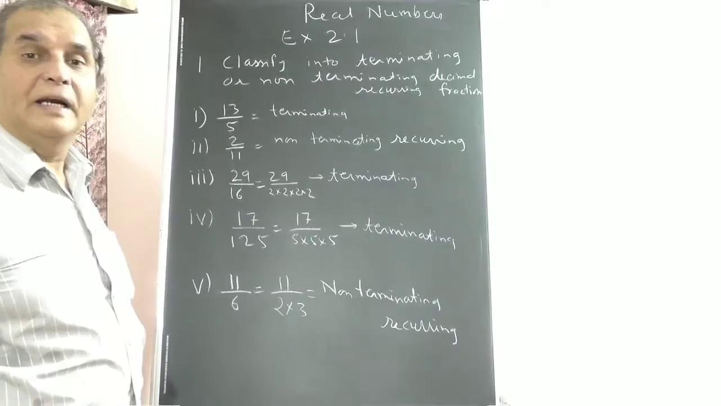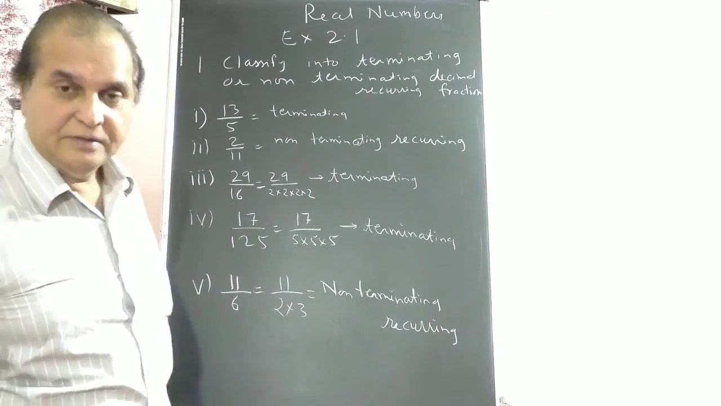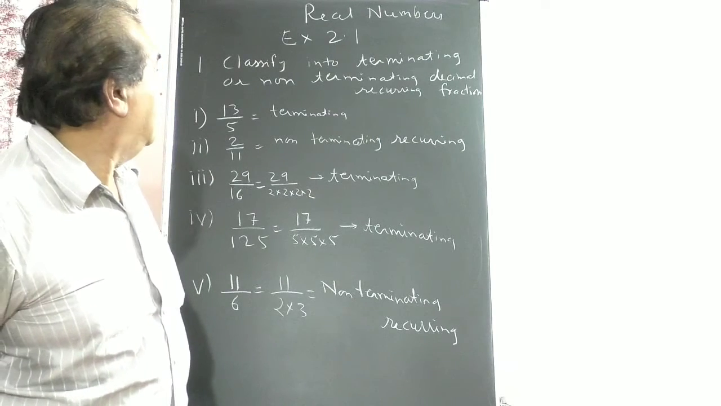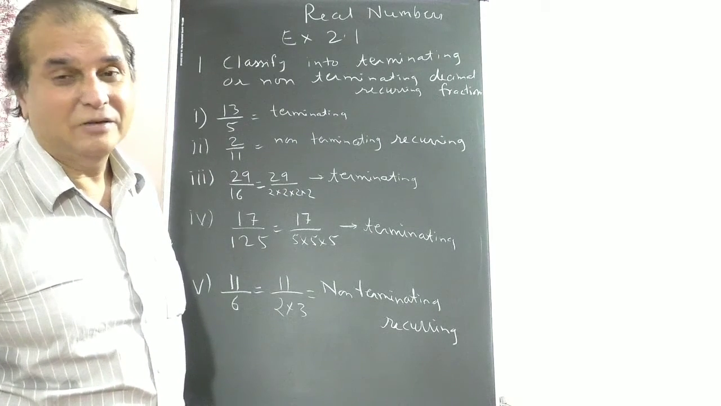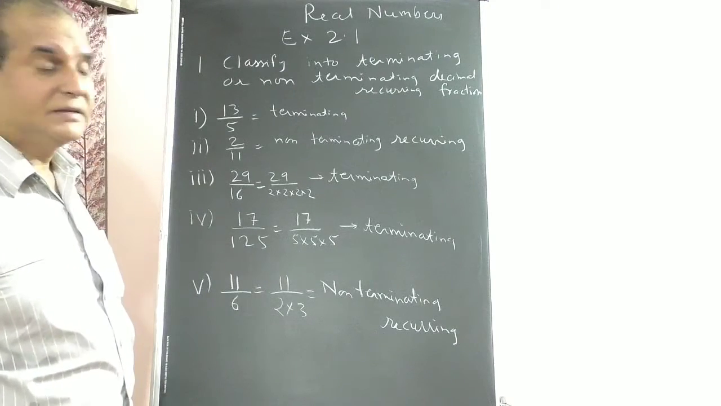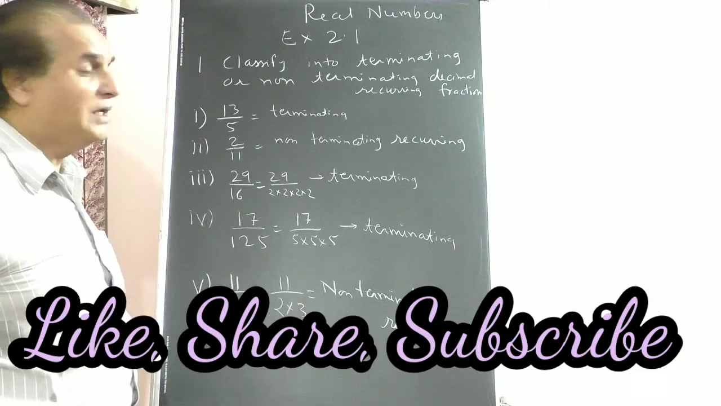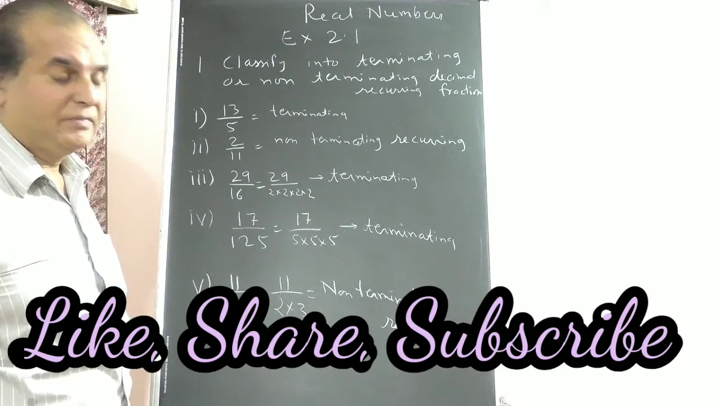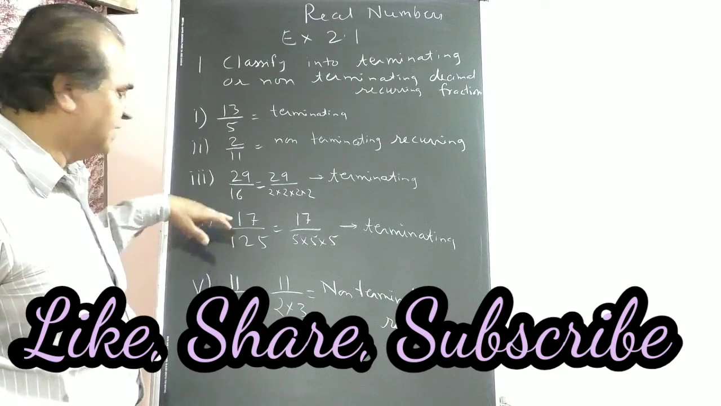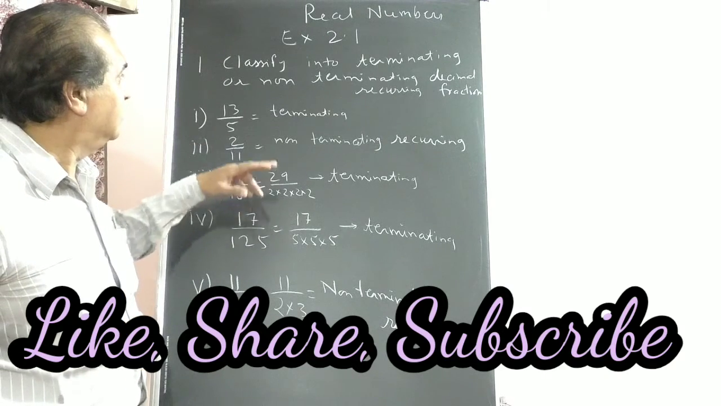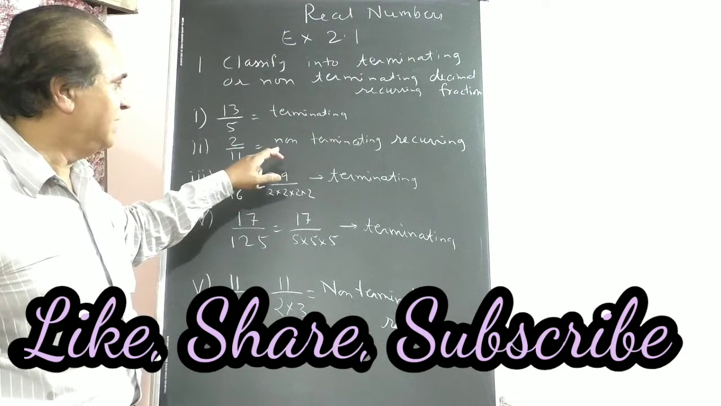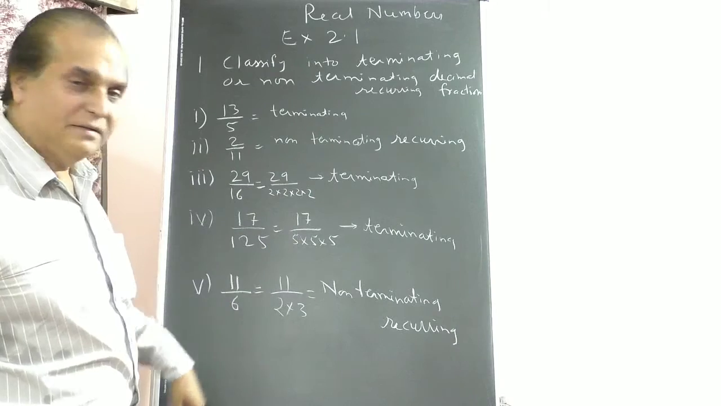A rational number is of terminating or recurring type, and an irrational number is of non-terminating, non-recurring type. But some rational numbers are non-terminating but recurring. Here you see five sums are given. You have to find out whether the fraction is terminating or non-terminating recurring.